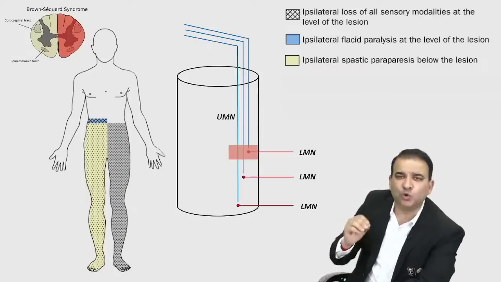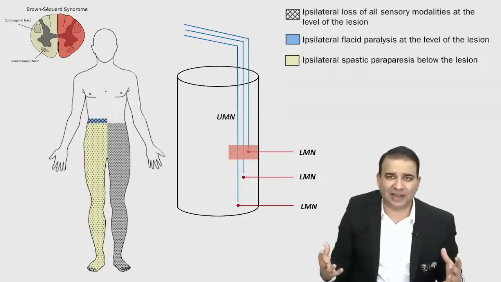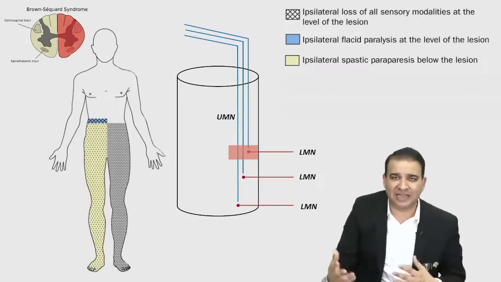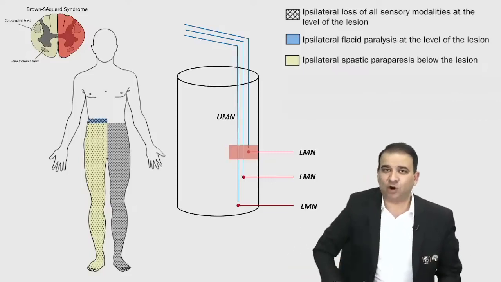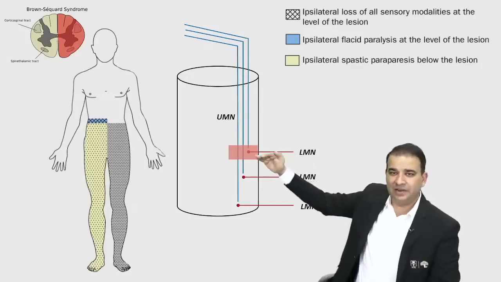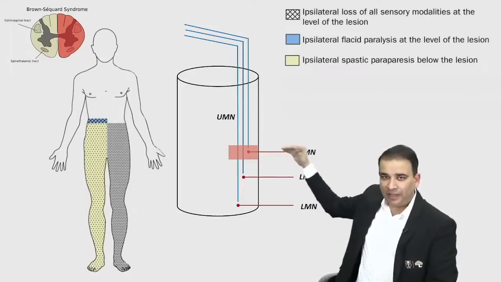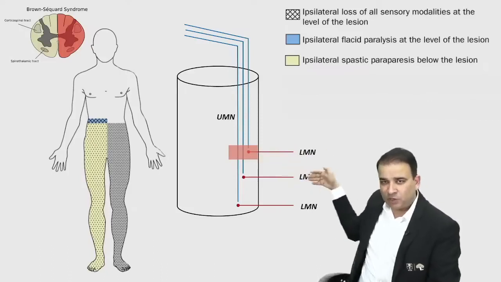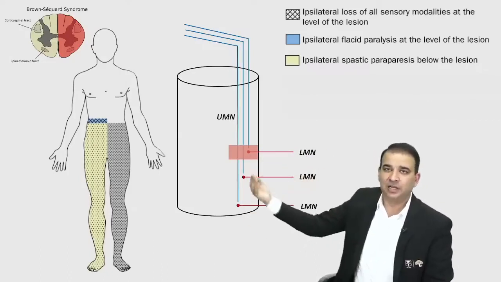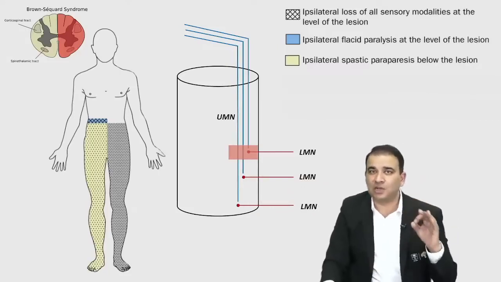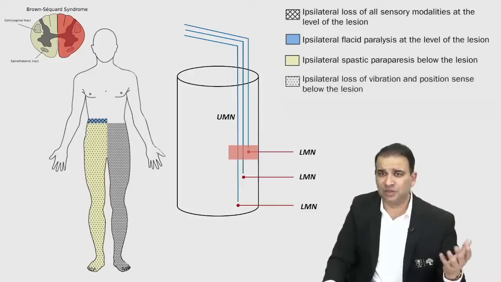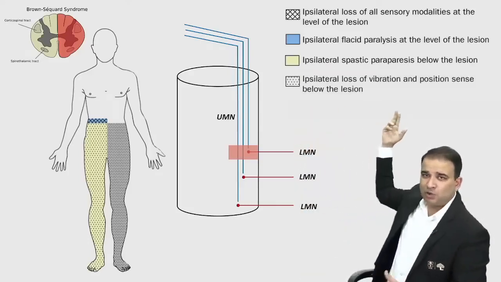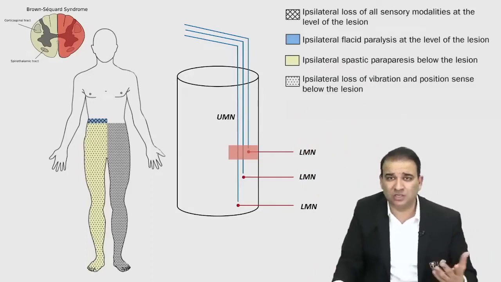Dorsal column tract के बारे में सोचना ही नहीं guys. Whatever the dorsal column tract is carrying, conscious proprioception, vibration, fine touch, stereognosis, they do not decussate in the spinal cord. My right side dorsal column tract will run on the right side only. So wherever the injury is, if the Brown-Sequard syndrome is at this level here, the dorsal column tract entering here will be injured, and whatever dorsal column tract जो नीचे से भी आ रहा होगा, that will also get injured here. So it's always ipsilateral. Because of the dorsal column tract lesion, we have an ipsilateral loss of vibration, position, conscious proprioception, stereognosis, and fine touch.